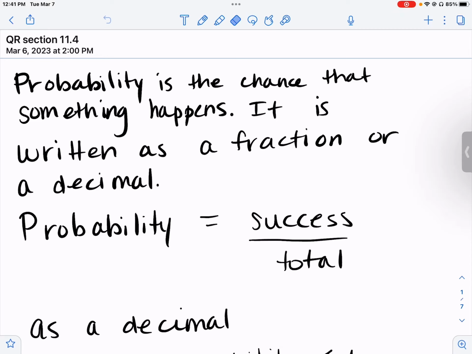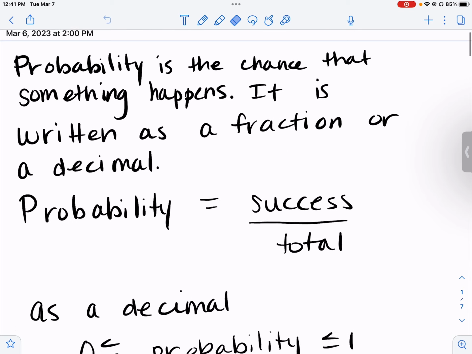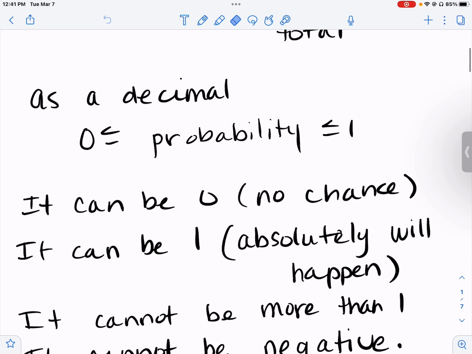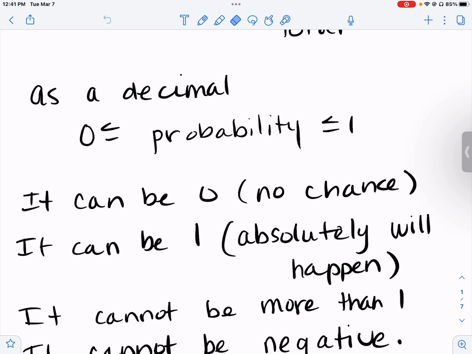Section 11.4. Probability is the chance that something happens. It is written as a fraction or a decimal. Probability equals success over total: how many ways success can happen divided by the total of things that can happen. As a decimal, it must be between 0 and 1. Probability has to be between 0 and 1.